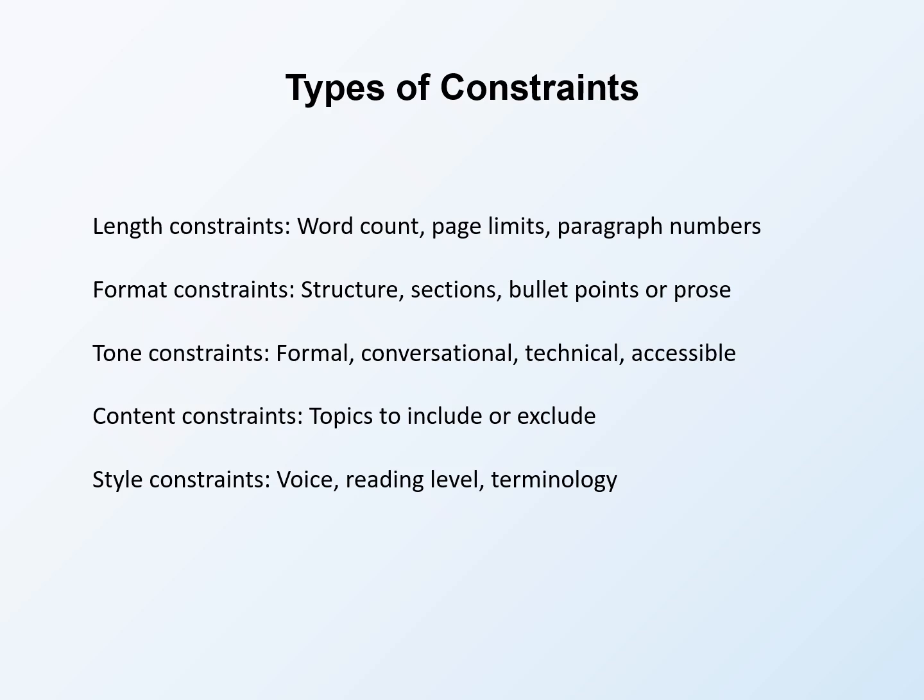Style constraints specify voice, reading level, and terminology choices. Should output use first person or third person? What reading level? What terminology conventions? Style constraints ensure output matches stylistic requirements. Example: write at an 8th grade reading level, avoiding jargon and technical terminology.